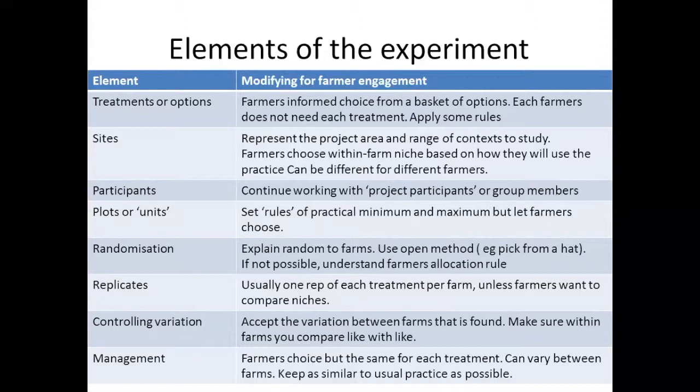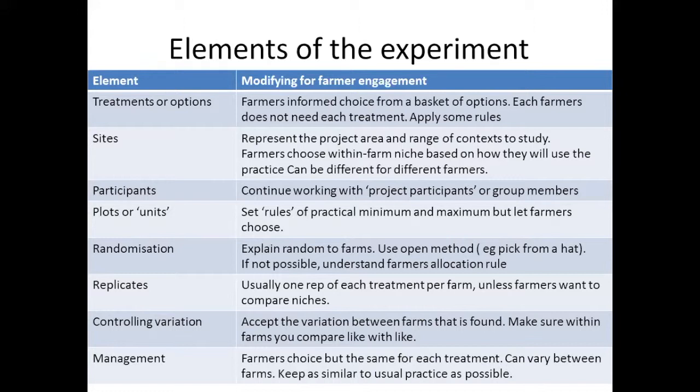In terms of sites, first of all, the sites for the experiments, of course, need to represent the project area and the range of contexts you're trying to study. In terms of the within-farm niche, I think the principle should be farmers put the experiment in the location on their farm where they might use that technology afterwards.